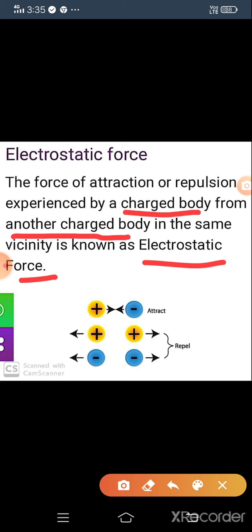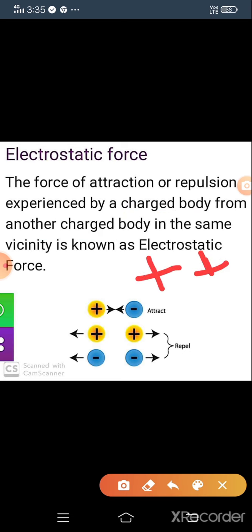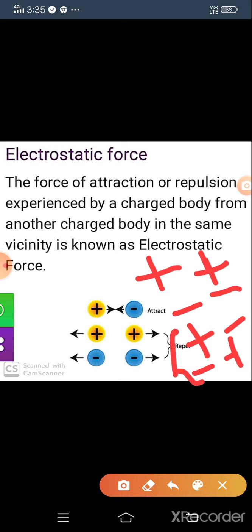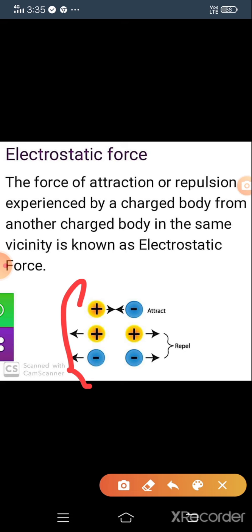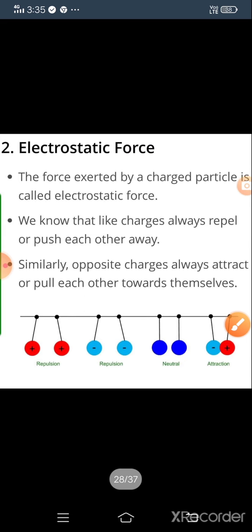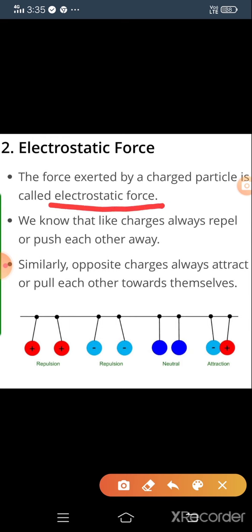Here also, as you know, positive with positive gets repulsion, negative with negative gets repulsion. If it is positive-negative or negative-positive, they attract. So it is about electrostatic force. Let us see here: the force exerted by a charged particle is known as electrostatic force.